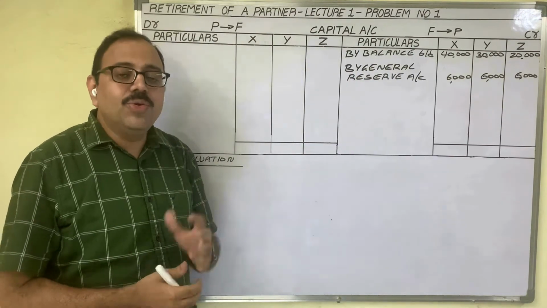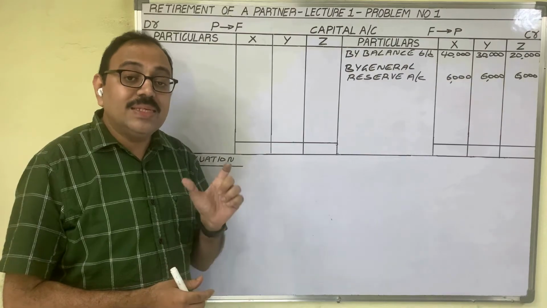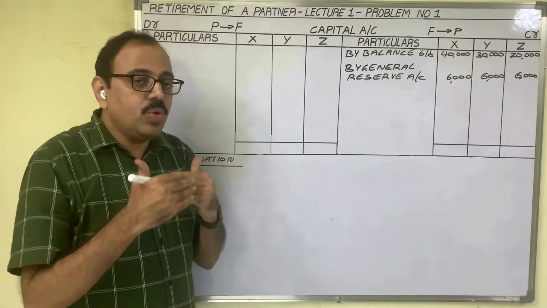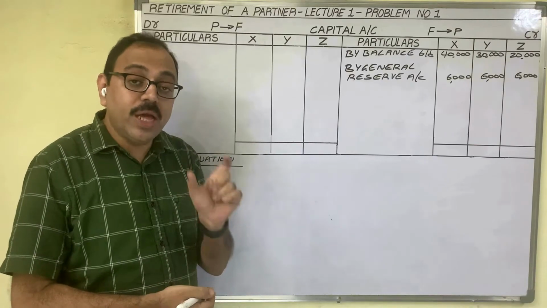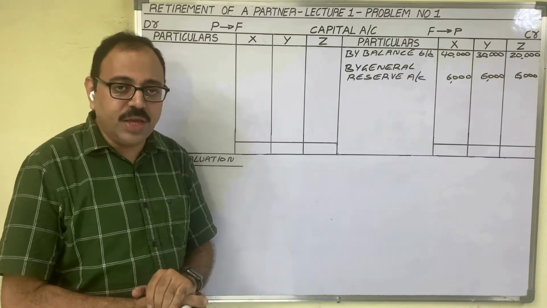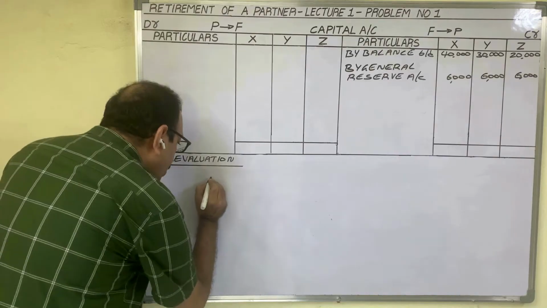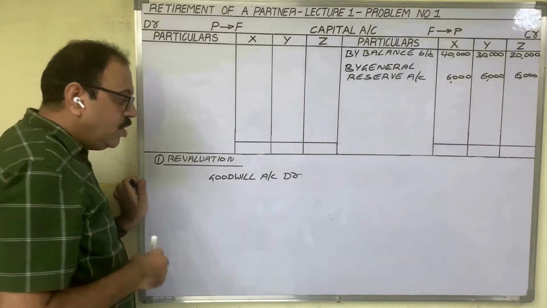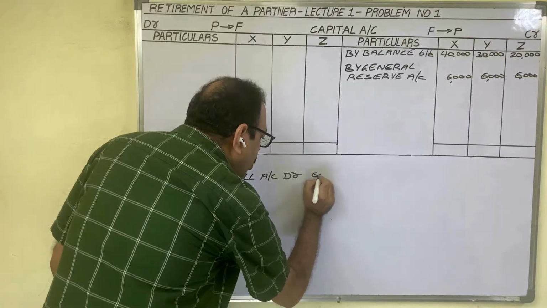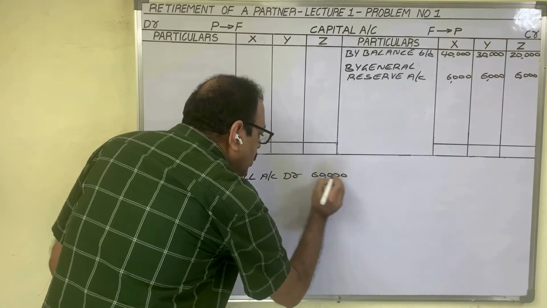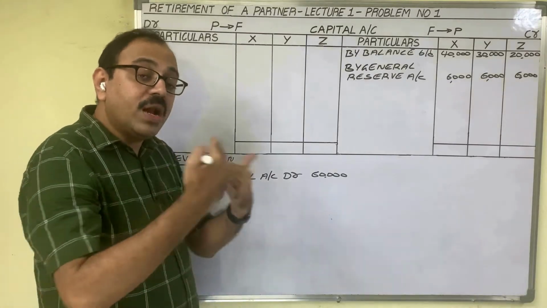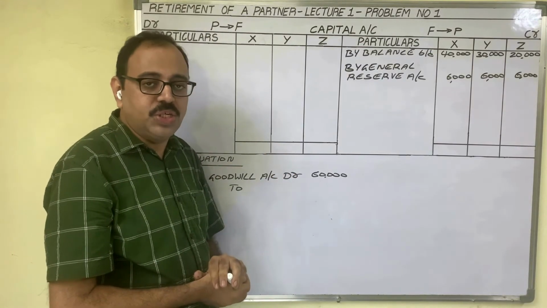We have to create goodwill in the firm. Goodwill is an asset. An asset shows a debit balance. So if you want to create any asset account, you should debit that account while writing the entry. Therefore, goodwill account we have to debit, with 60,000 rupees. This goodwill is to be transferred to all partners' capital accounts in old ratio.